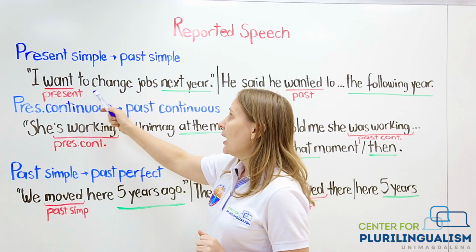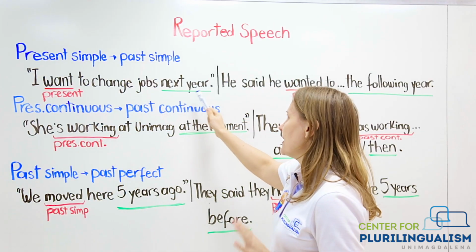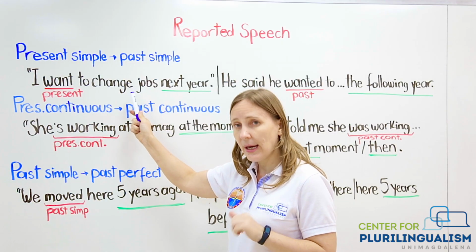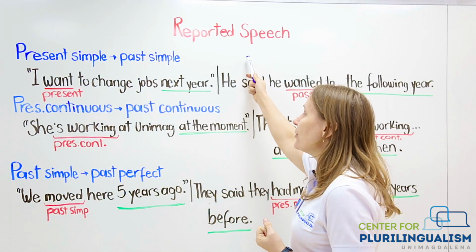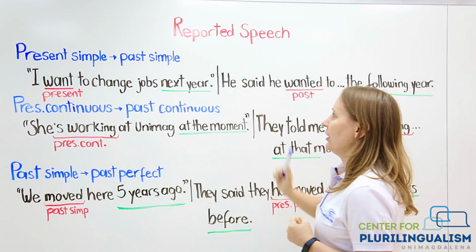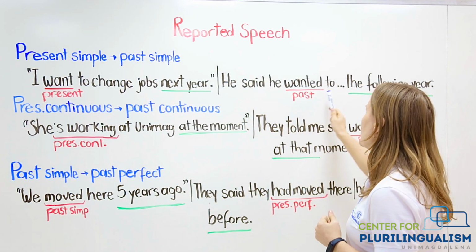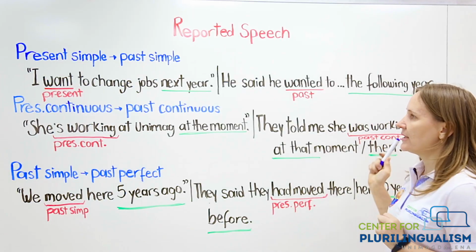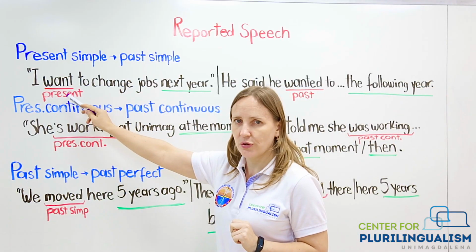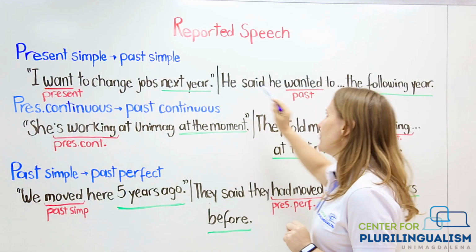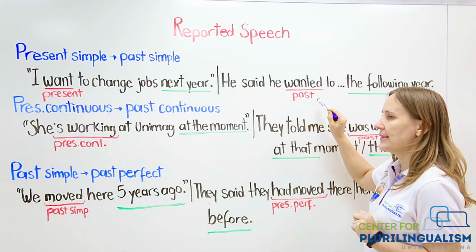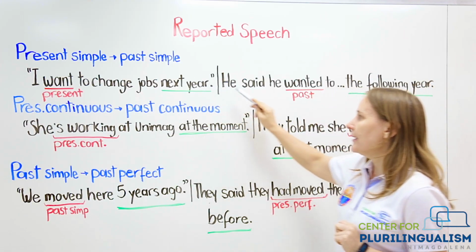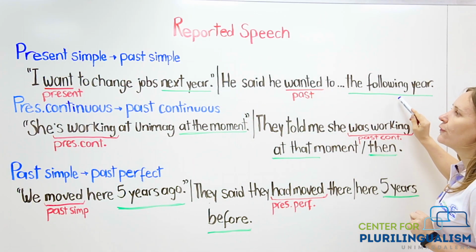That is an example. I want to change jobs next year. Someone told you this sentence. That is direct speech, okay? How is it going to look in reported speech? Look here. He said he wanted to change jobs the following year. What is important here? I want to change jobs, present simple, you see that it was changed into past simple. Another important thing is next year is changed into the following year.